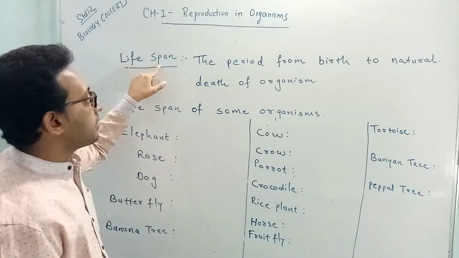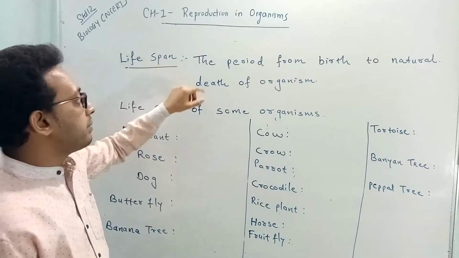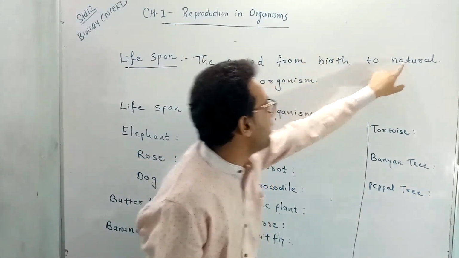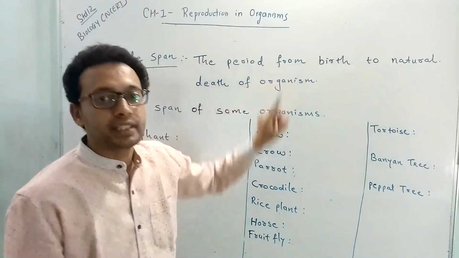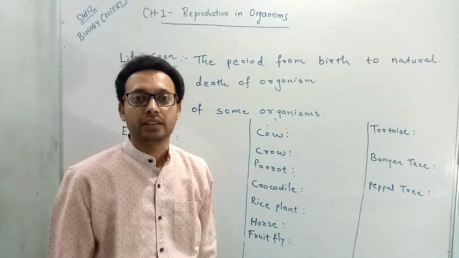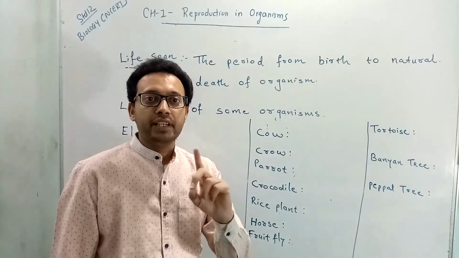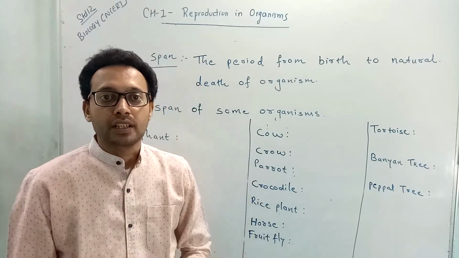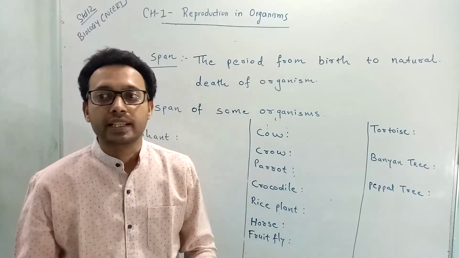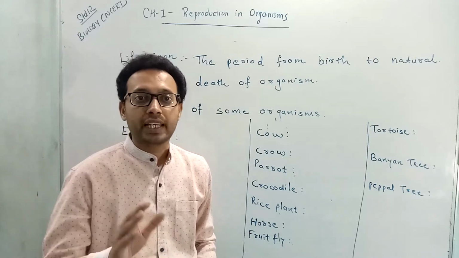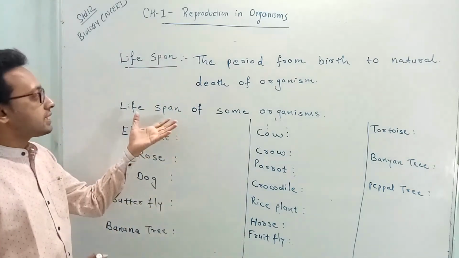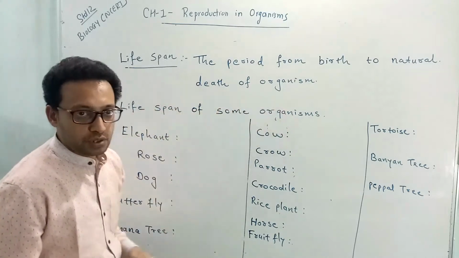What is a lifespan? The lifespan, that means the period between the birth and natural death of an organism, is called a lifespan. Every living organism has a certain lifespan. They cannot live for an uncertain time period, nor are they immortal. See here, we will first discuss the lifespan of some organisms.